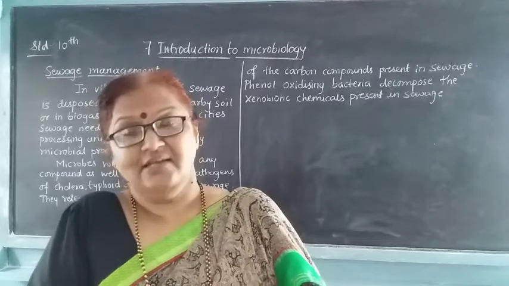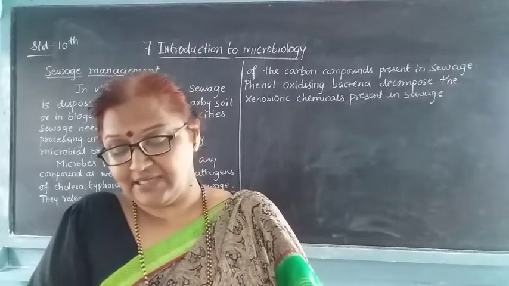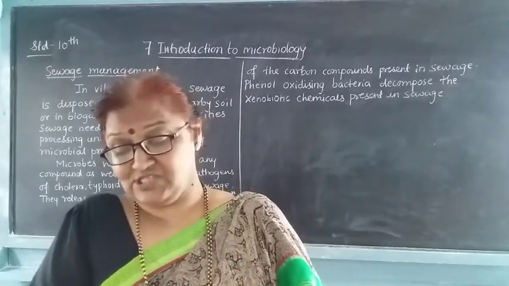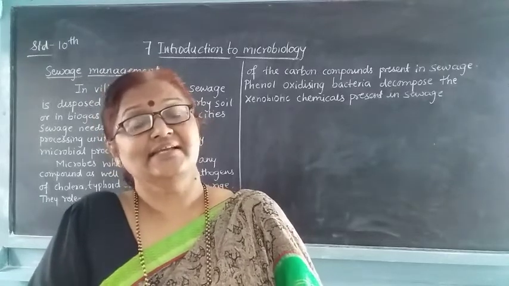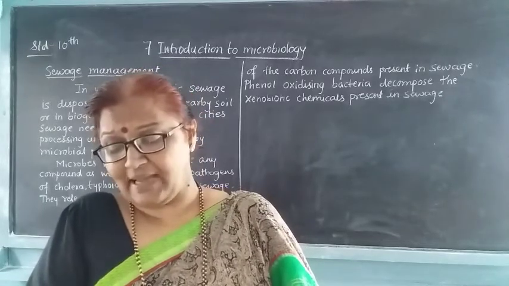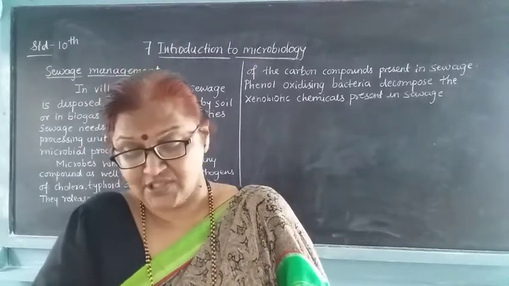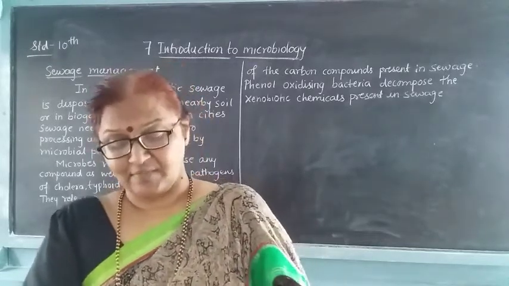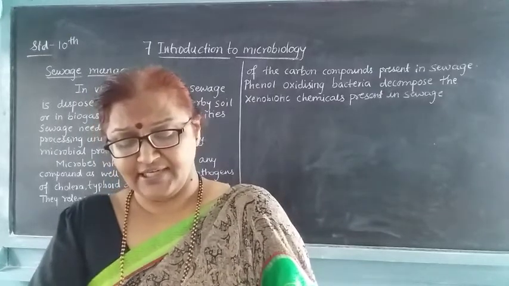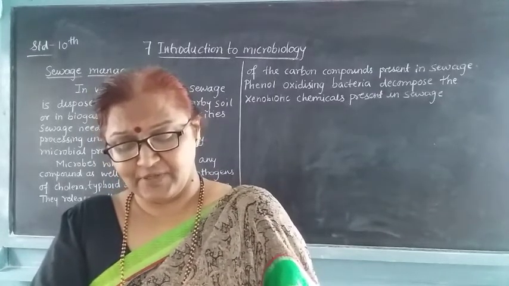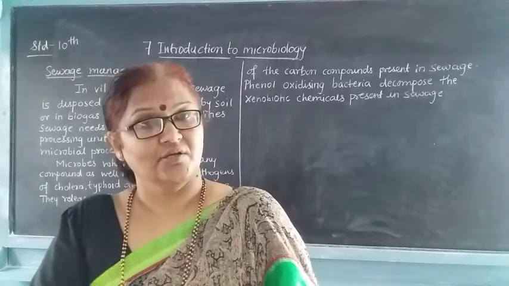A solution containing Azotobacter and artificial nitrogenase is used in organic farming. Nowadays organic farming is done, and what is used in that? The solution containing Azotobacter and artificial nitrogenase is used in organic farming. Soil pollution occurring due to chemical fertilizers is prevented by this solution.